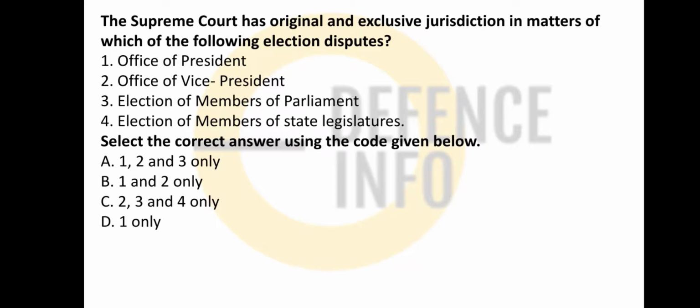The Supreme Court has original and exclusive jurisdiction in matters of which one of the following election disputes. So yeah, office of President, yes, if there is any dispute in the office of President, the Supreme Court has an eye on it. The Vice President office, if there is any election dispute, yes, the Supreme Court has an eye on it. But election of member of Parliament and state legislature, the High Court has the authority, not the Supreme Court. See, options 1 and 2 are correct, so option B is the correct one.